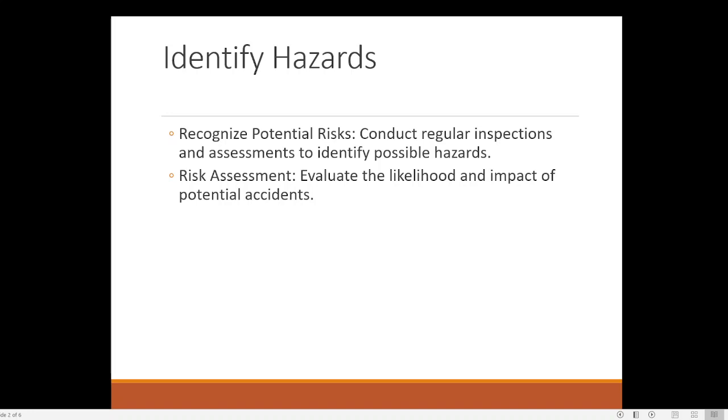Evaluate the likelihood and impact. What is the possibility? What is the likelihood? How much possibility is there for a dangerous incident to happen? So that is known as a risk assessment. And we have to also identify the impact of a potential accident. So even if an accident is occurring, how much life threatening, or what is the possibility of death, or what is the possibility of a severe injury in the case of an accident? That will be coming under the point known by the name risk assessment.